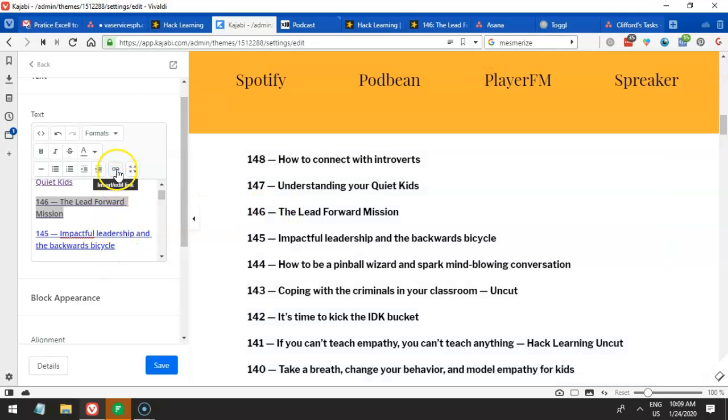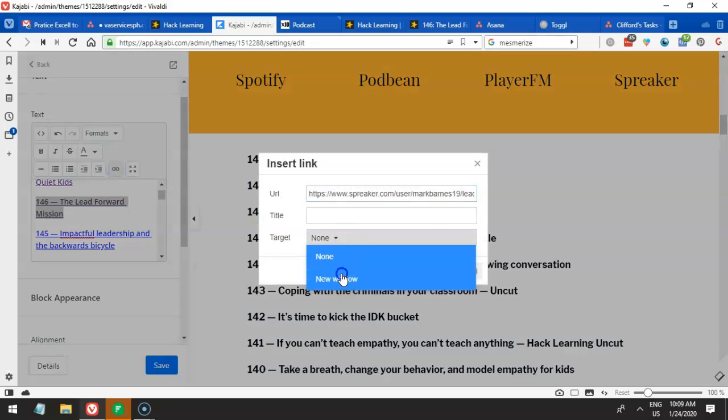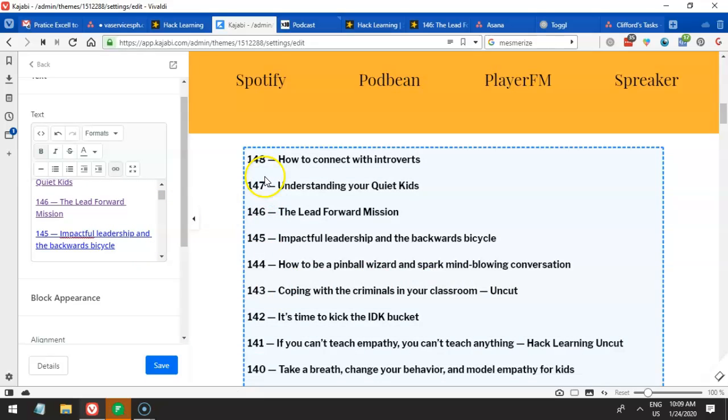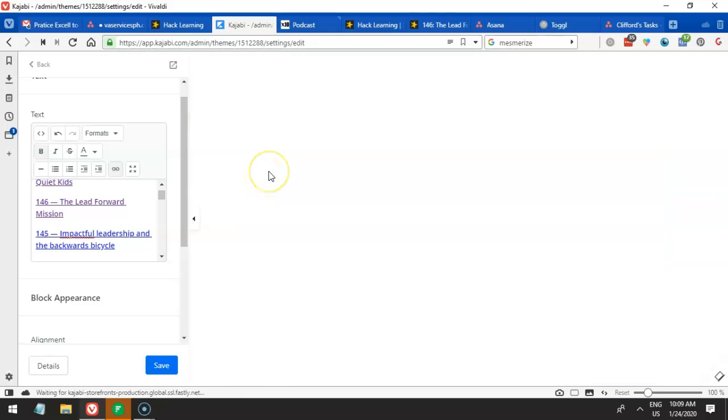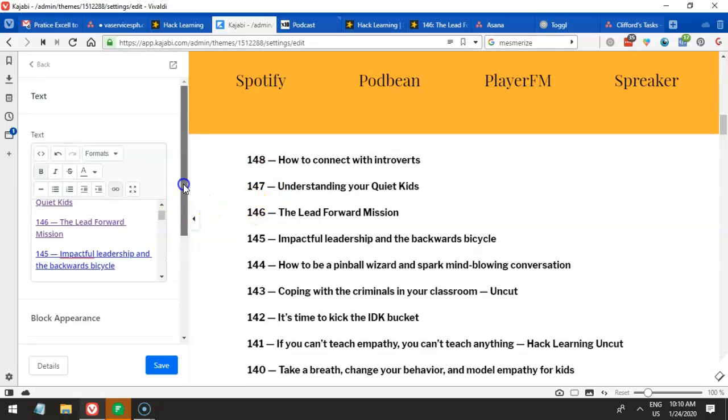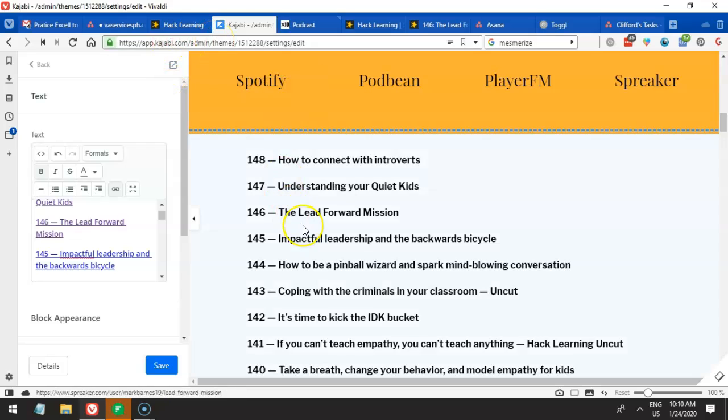And then also don't forget to open this in a new window. Click OK and click save, then proceed to the rest. Okay, so I think that's pretty much it. That's all there is to it for this video training. Hopefully you've learned something new for how to do this kind of work in Kajabi. Pretty easy, just changing the links.